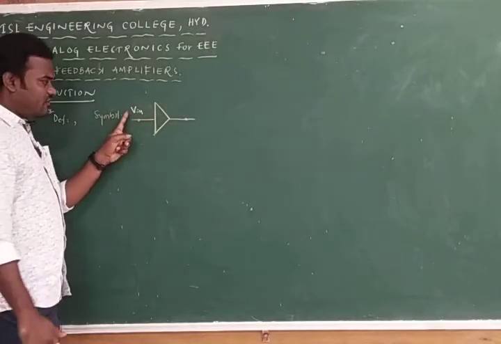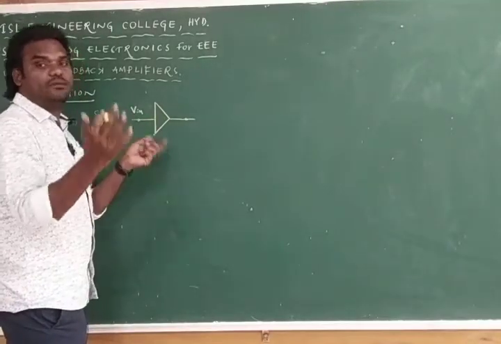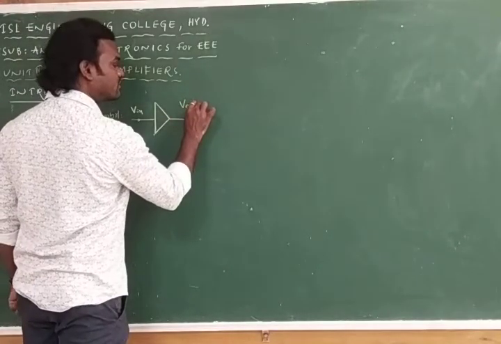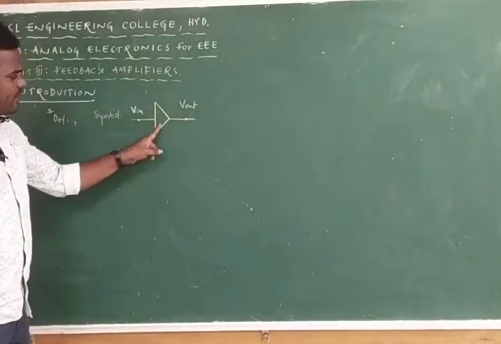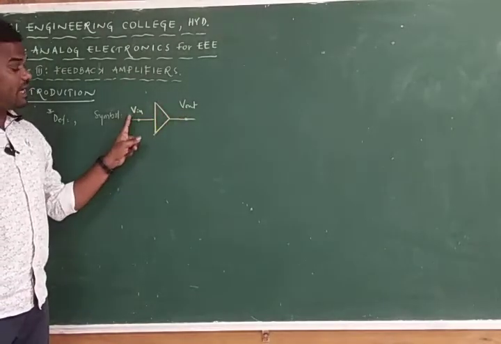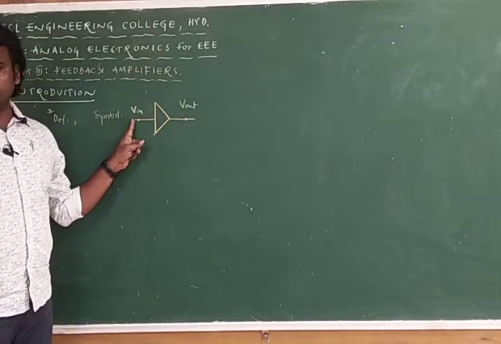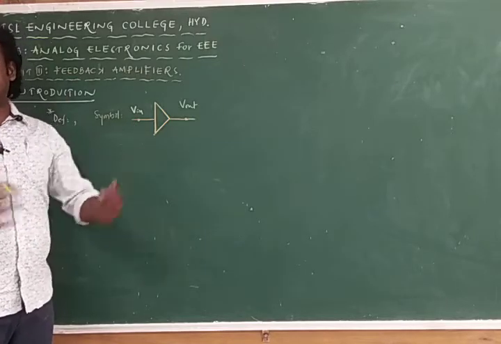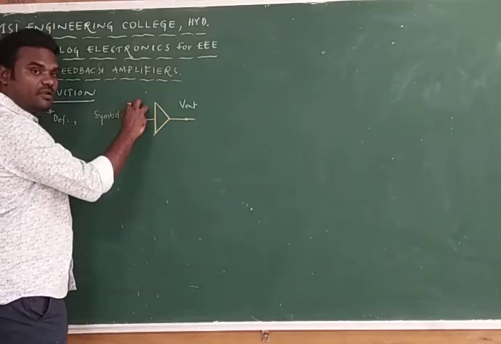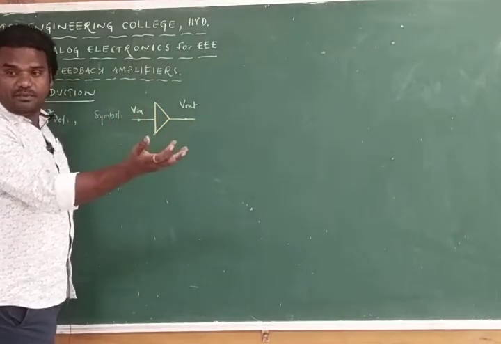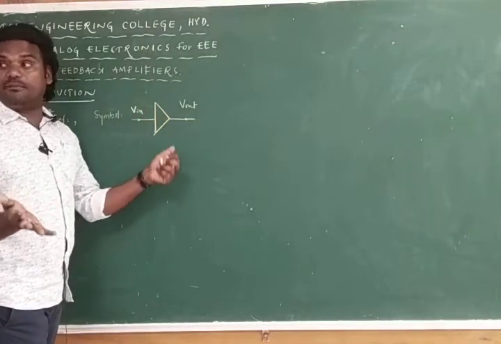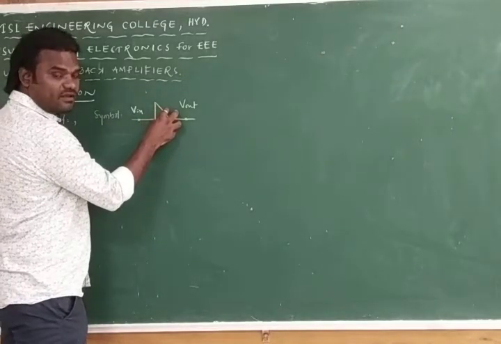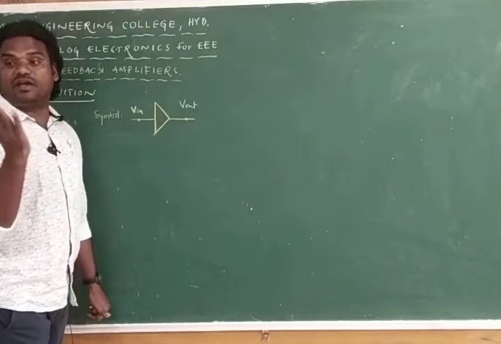I am giving V in as a voltage. Voltage signal I am giving as an input so that I can get the output, V out. If it is an amplifier, V out must be greater than V in, because the amplifier property is that it has to increase the strength of the weak signal. We are saying that the input is a weak signal, so the output will be a strengthened signal compared to the original signal. So we call this triangle symbol an amplifier.